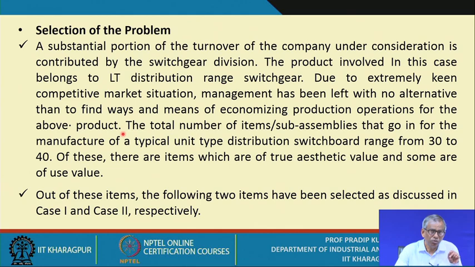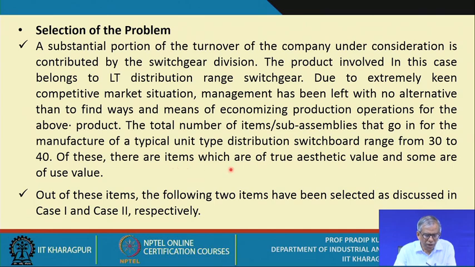That means here we are concentrating on the production systems, or on the different processes and operations for the product under consideration. The total number of items and sub-assemblies that go into the manufacture of a typical unit type distribution switchboard ranges from 30 to 40. So your distribution switchboard is your product, which consists of 30 to 40 items depending on which model you use.